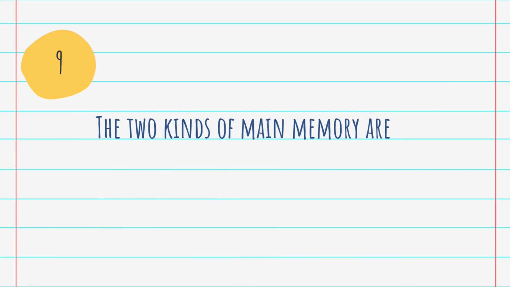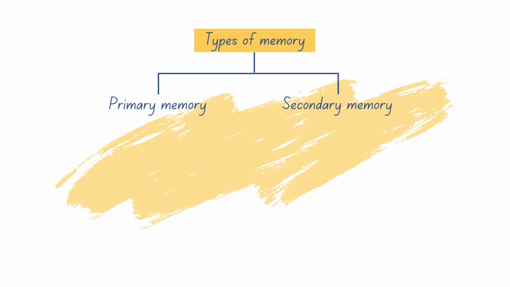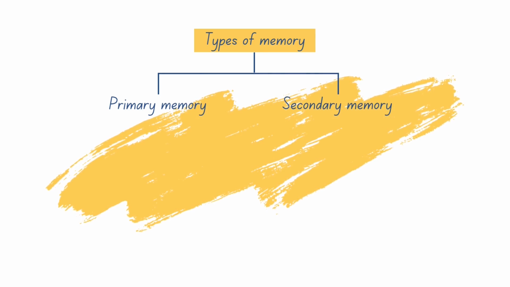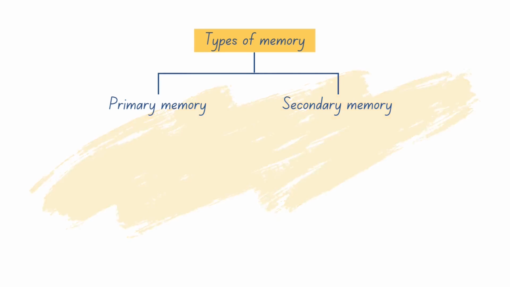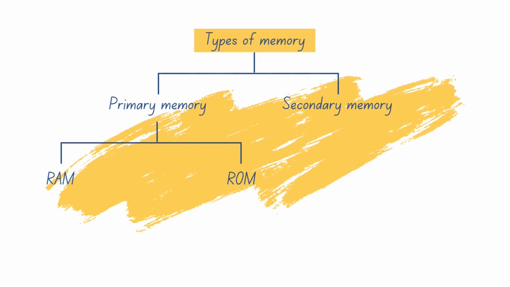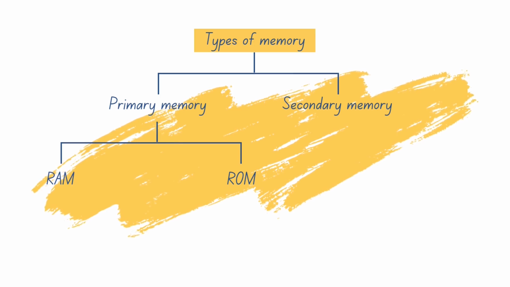Question number 9. The two kinds of main memory are? Answer is ROM and RAM. There are two types of computer memory, primary memory and secondary memory. Primary memory includes RAM and ROM, and secondary memory includes hard drive, CD, etc. RAM, that is random access memory, is primary volatile memory, and read-only memory, that is ROM, is primary non-volatile memory.